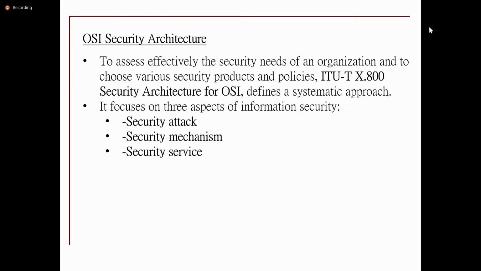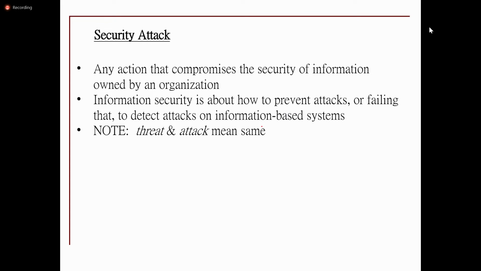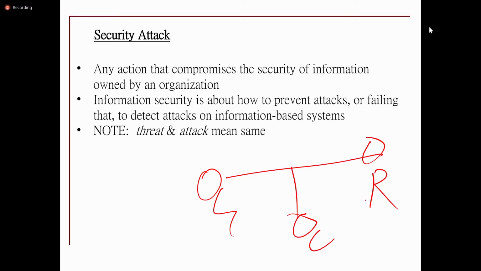And the OSI architecture specifies the security attacks, the security mechanisms and the security services. This will be done at different layers of the OSI architecture. So for a security attack, when the data is transmitted over the network, between the sender and receiver an attacker will be there, or the cryptanalyst. We can call the attacker a cryptanalyst.